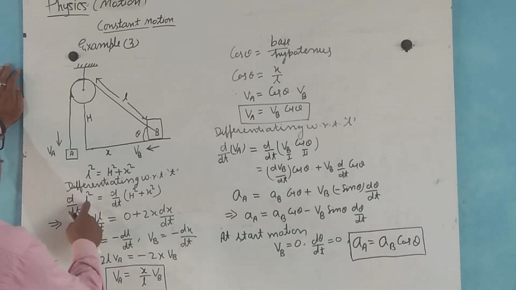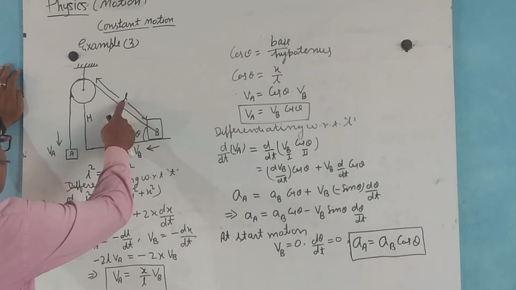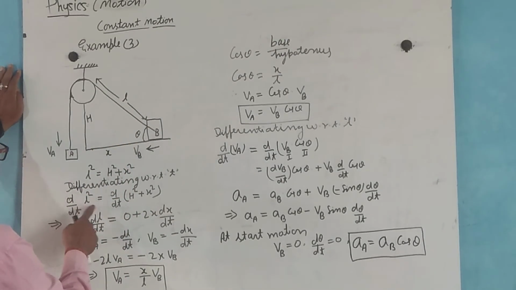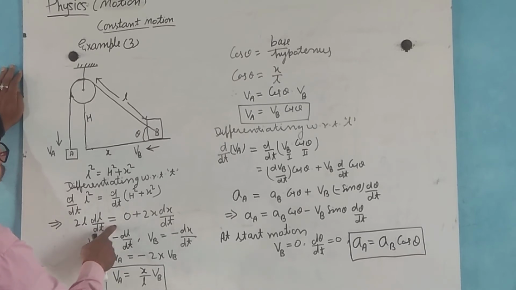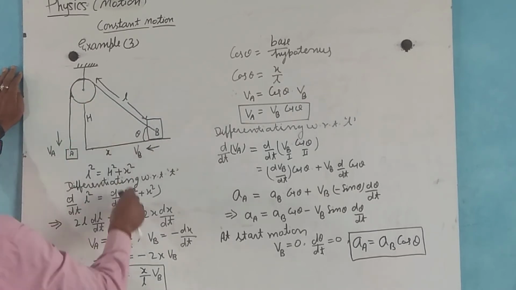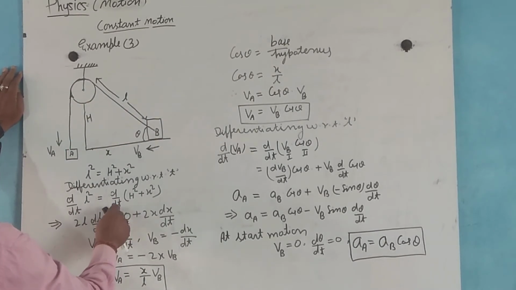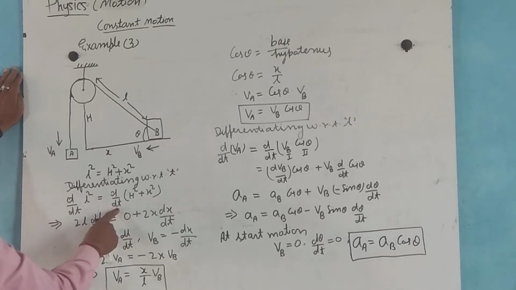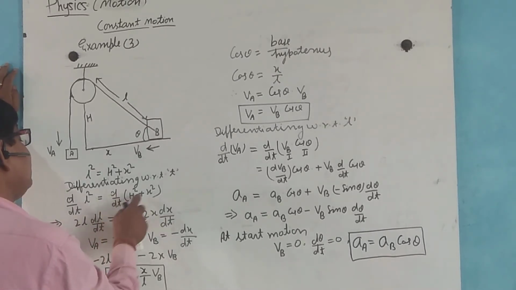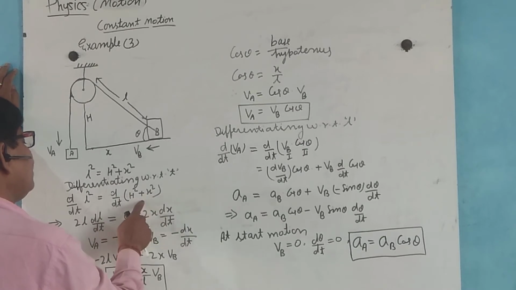So 2L dL by dt equals, since the height does not change, the differentiation of H square with respect to time is 0, plus d by dt of X square, which is 2x dx by dt.